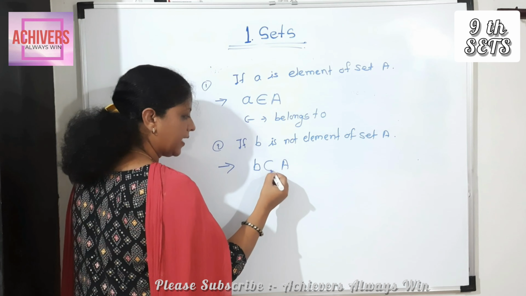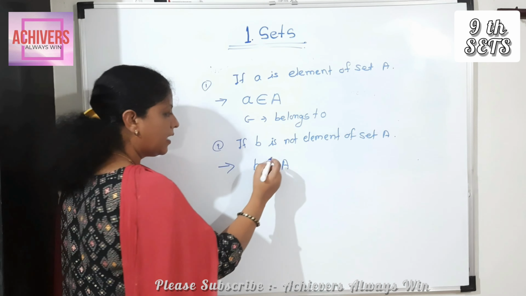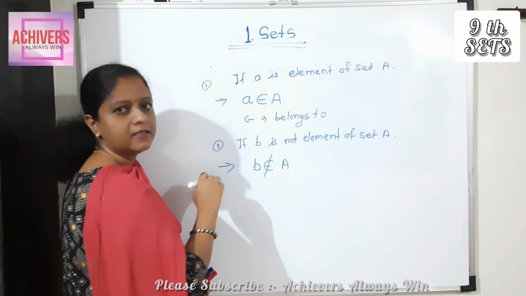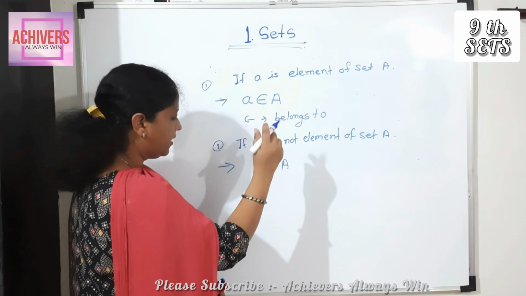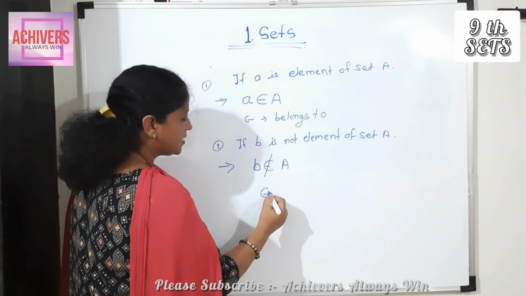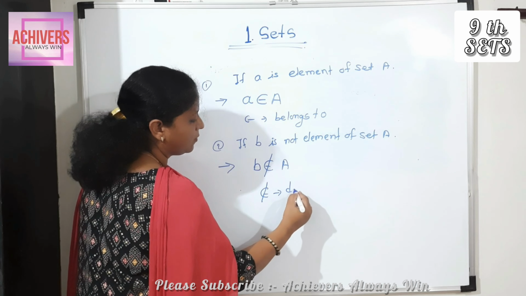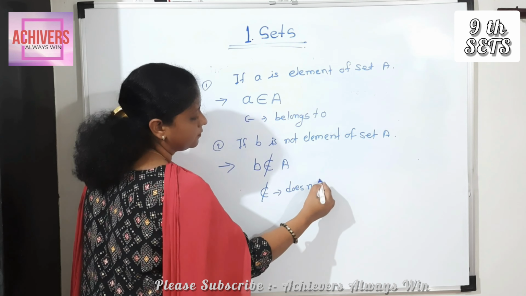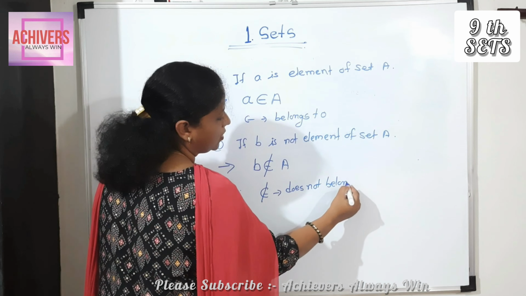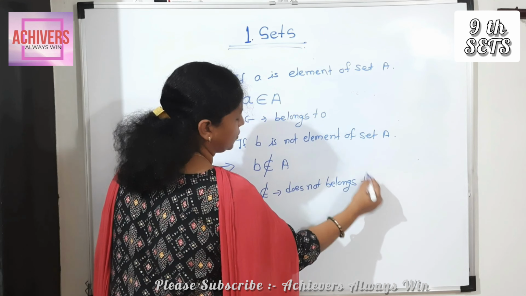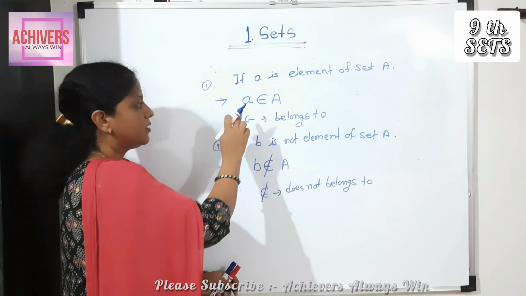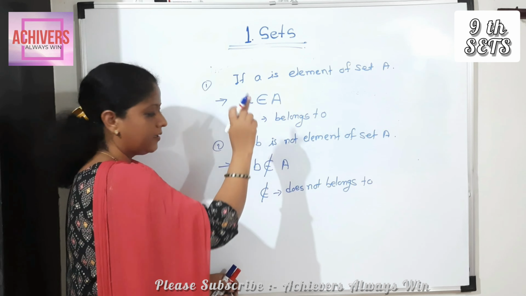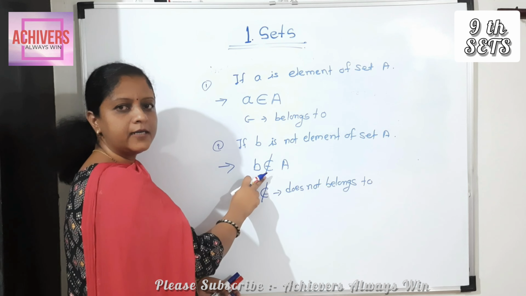A. That symbol means element, and if we write this line through it, then we say that it is not an element of set A, meaning this symbol does not belong to. Understood the first and second point? This sign is used for element and this sign is used for not element.